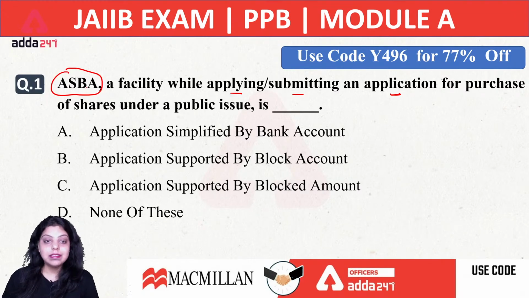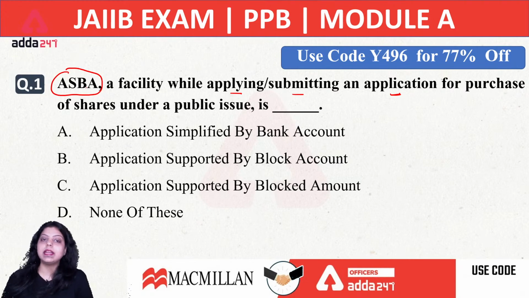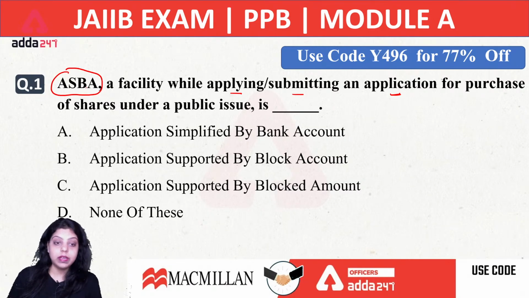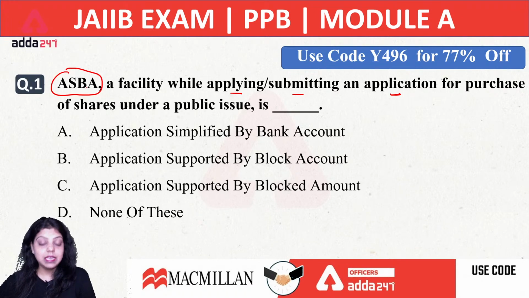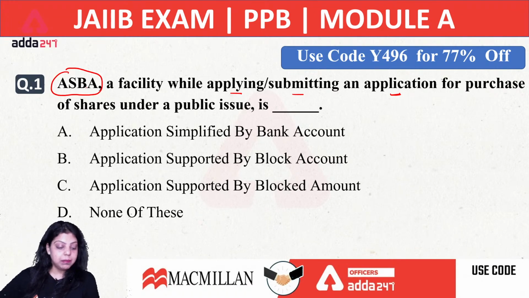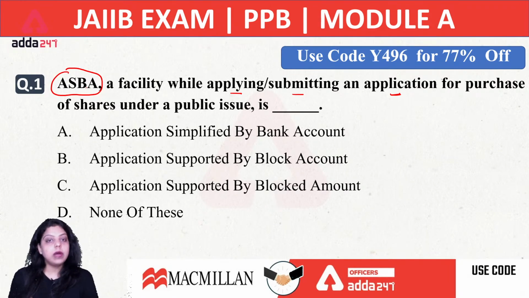So first of all, what is ASBA? ASBA is a facility which is provided to the investors whenever they want to invest in the new issue. Let's say whenever a new issue comes and an investor wants to invest in that particular issue, he or she blocks a certain amount of money in their demat account by giving application to their bank. Okay, and whenever this company issues the IPO, in that situation the amount will automatically be deducted from the demat account of the investor.